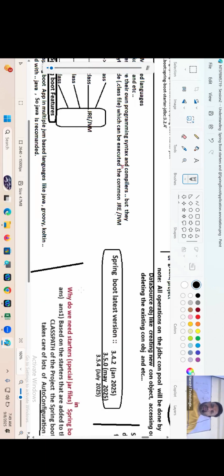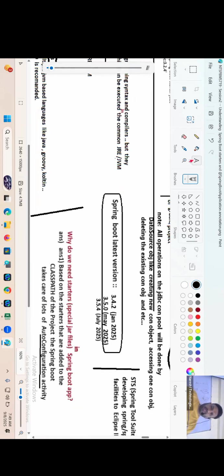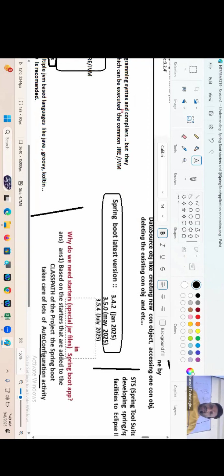Okay, 3.5, what is this? One more latest version has come recently, that is 3.5.5. I think in August 2025 it has come.